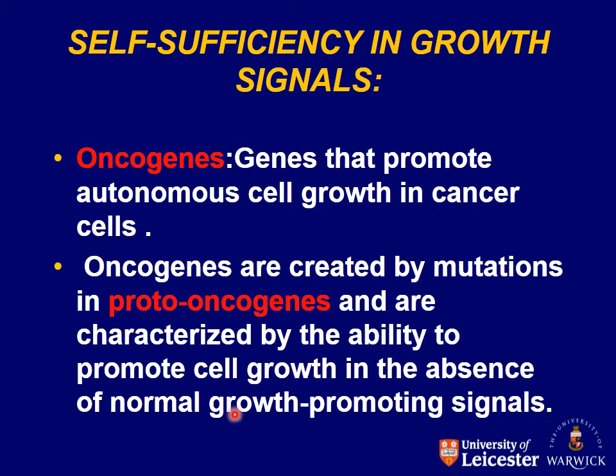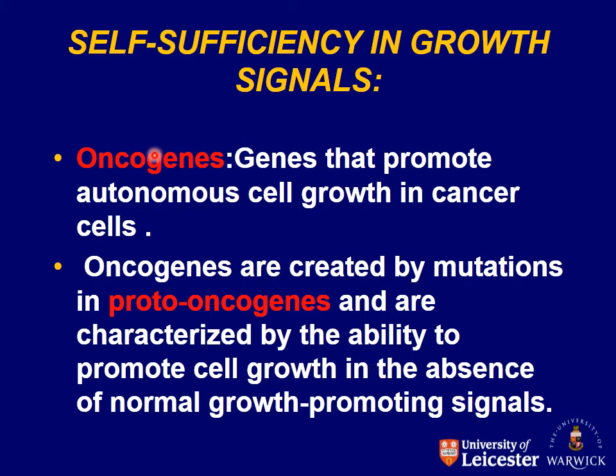So my dear students, as we all know, the proto-oncogenes are normal genes that are involved in cell growth in the presence of normal growth promoting signals. But when they have transformed into oncogenes, the damaged genes, the genes that are helpful for autonomous cell growth in cancer cells, these oncogenes have the capability to make the cells proliferate even in the absence of the normal growth promoting signals.